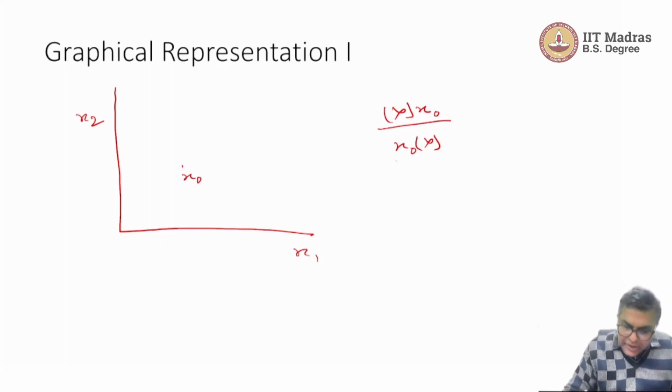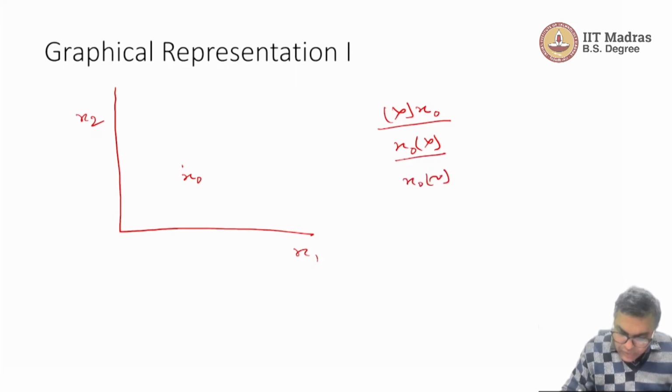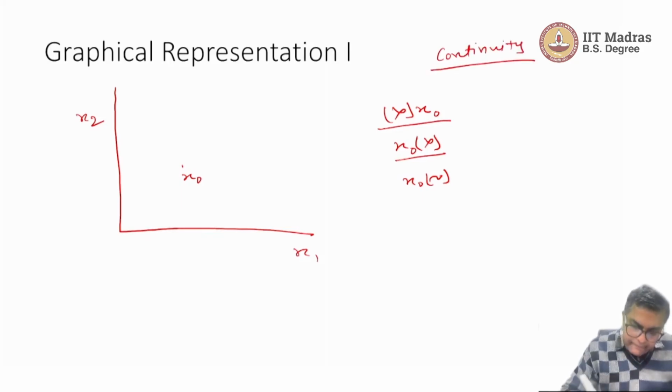So here you have all the bundles over which x naught is preferred. And the third part is, you can say, all the bundles that you are indifferent to. We are doing this just with continuity. So we can do something of this sort.